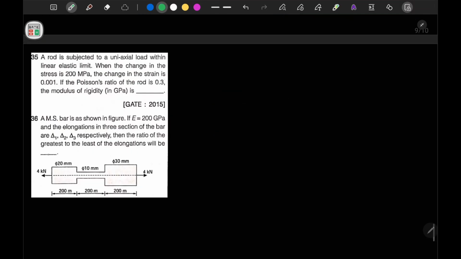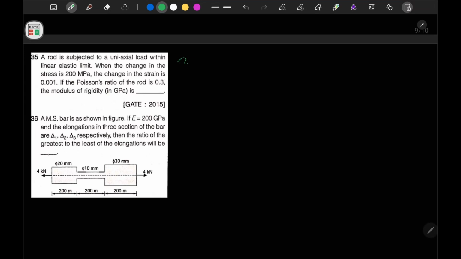Now moving to the next question. Now in this question number 35, it is mentioned that a rod is subjected to a uniaxial load within the linear elastic limit. When the change in stress is 200 megapascal, the change in strain is given as this. If the Poisson ratio of the material is 0.3, find the modulus of rigidity.